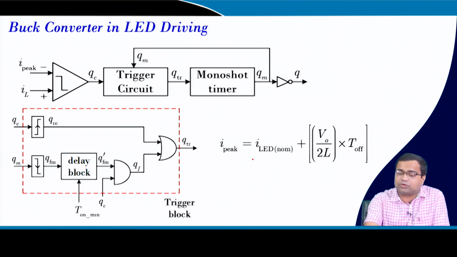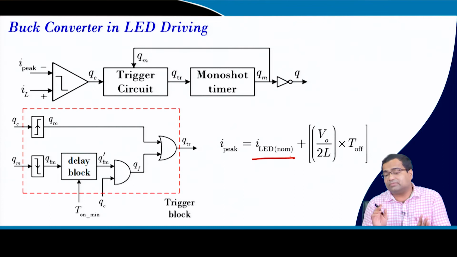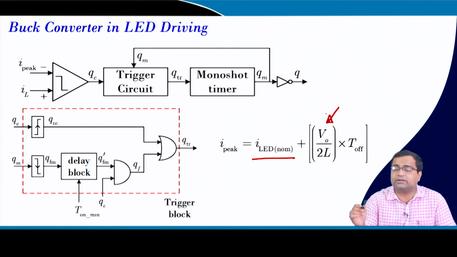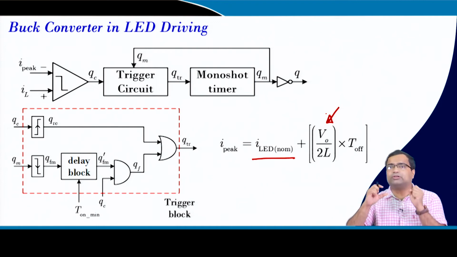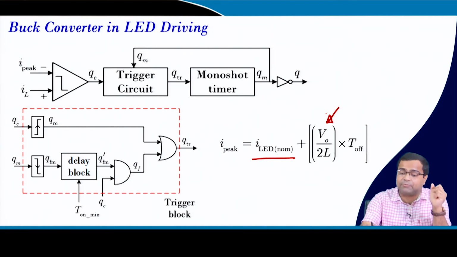Now, if we want to control the LED nominal current, then we need to set the peak current accordingly by setting the terminal voltage of the LED string voltage. But one thing I have not mentioned, this works fine for analog dimming of the LED.